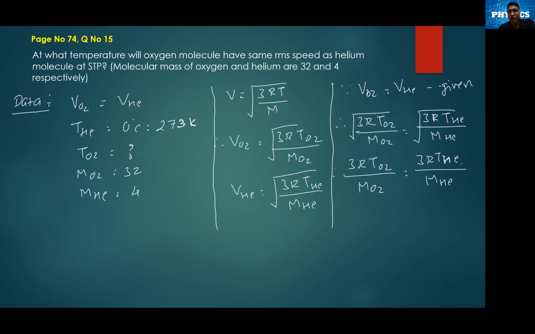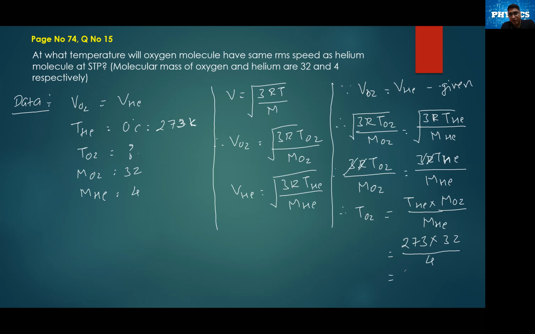What can we cancel? As you can see, we can cancel 3, which is present on both sides, and R will get cancelled out. So we have TO2, that's what we are supposed to find. It will be temperature for helium multiplied by molar mass of oxygen upon molar mass of helium. Now, temperature for helium we know is 273 Kelvin, this we know is 32 and this we know is 4.